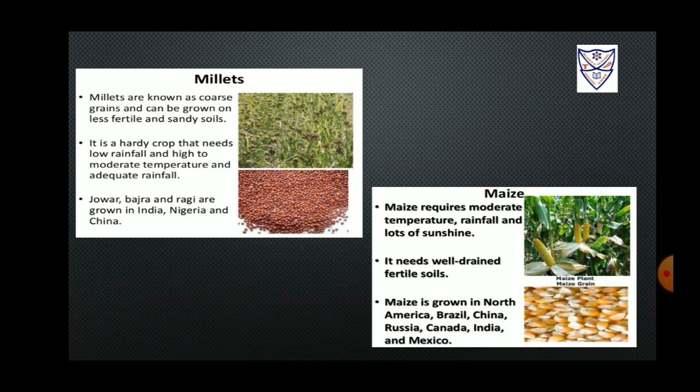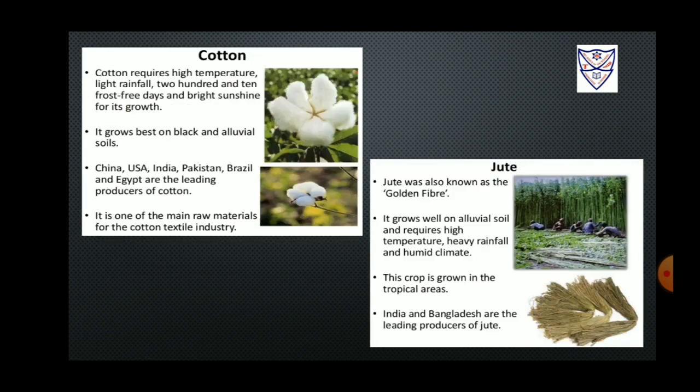Maize. To grow maize, the farmers need moderate rainfall as well as temperature with sunshine in adequate amount. The soil that is being utilized to grow maize should be fertile and well drained. Farmers from different countries such as Mexico, North America, India, Brazil, Russia, and Canada grow maize.